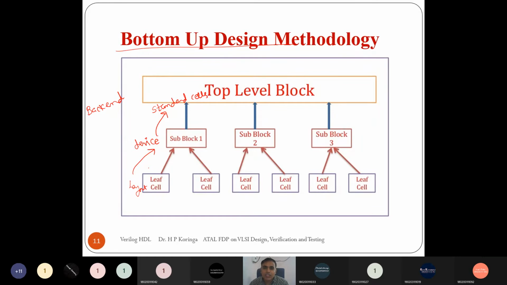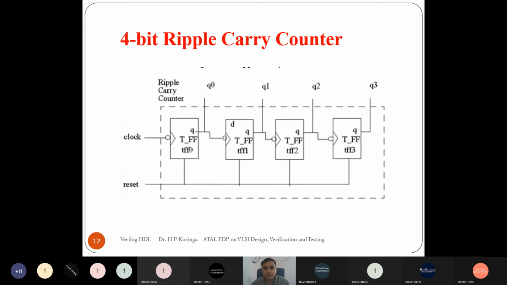So in the complete VLSI design flow, to implement any digital system or to create a chip for any digital system, both methodologies are used, top-down and bottom-up. Let me take one example to make it clear.